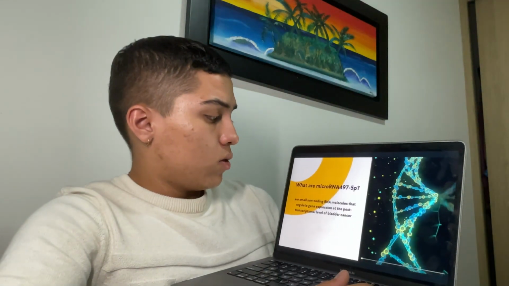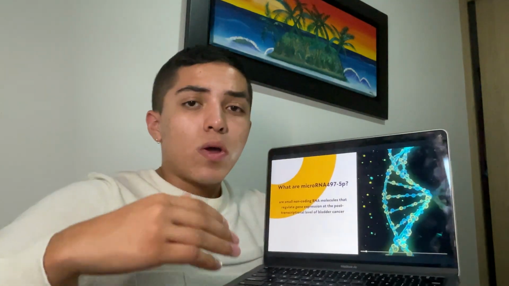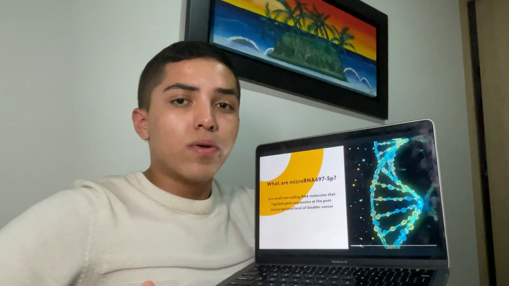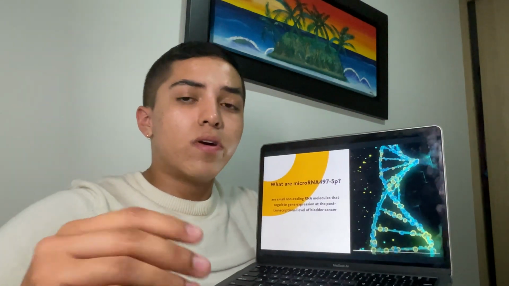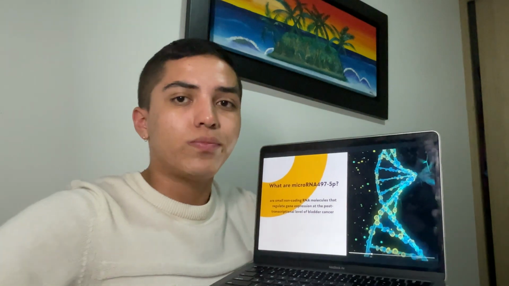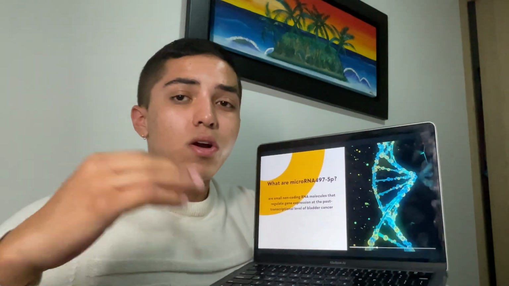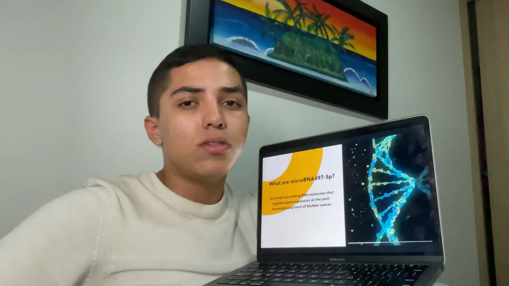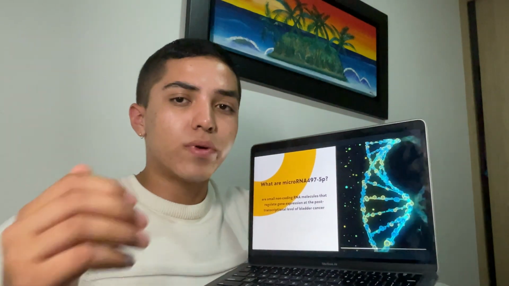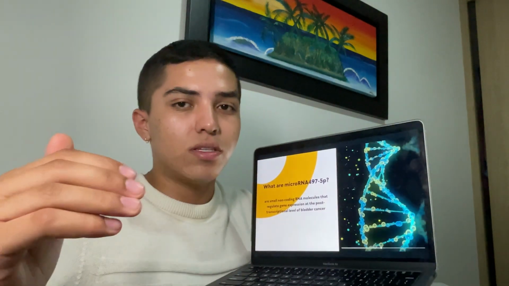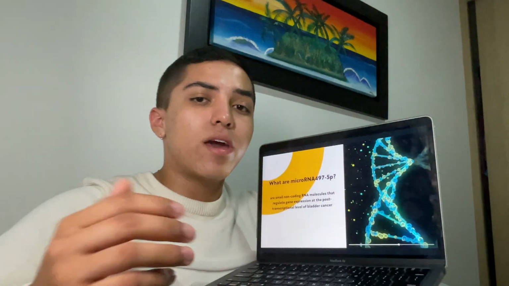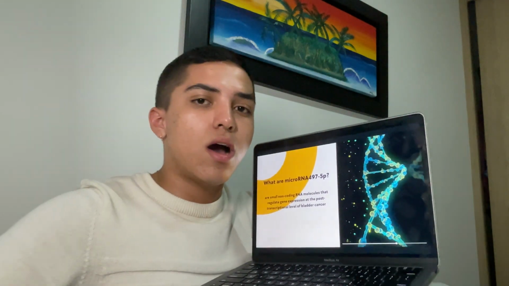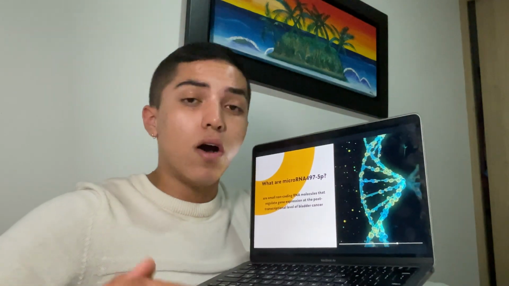What are microRNAs? microRNA 497 are small non-coding RNA molecules that regulate gene expression at the post-transcriptional level in bladder cancer. They can also be used as genetic markers of the same.